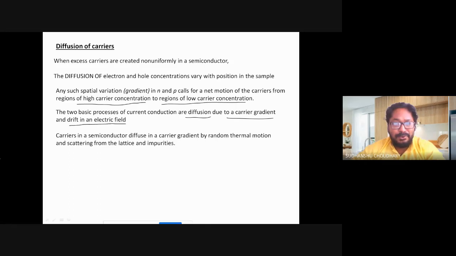And this diffusion of carriers is actually due to the random thermal motion of electrons or holes, and also due to scattering from lattice and scattering from impurities. We understand that since the carriers are continuously moving inside the semiconductor, they move randomly in a zigzag fashion, they collide, and they scatter also. So the diffusion obviously has to be related with the random thermal motion of the carriers and also scattering from the lattice and impurities.